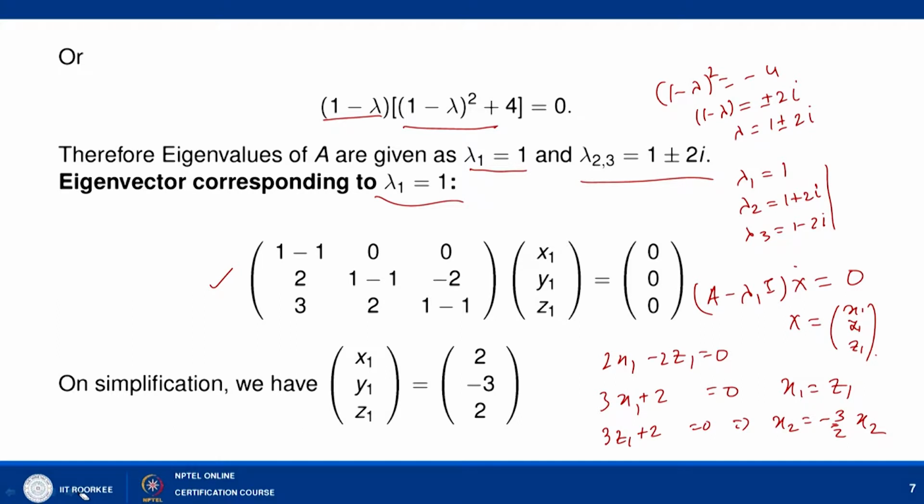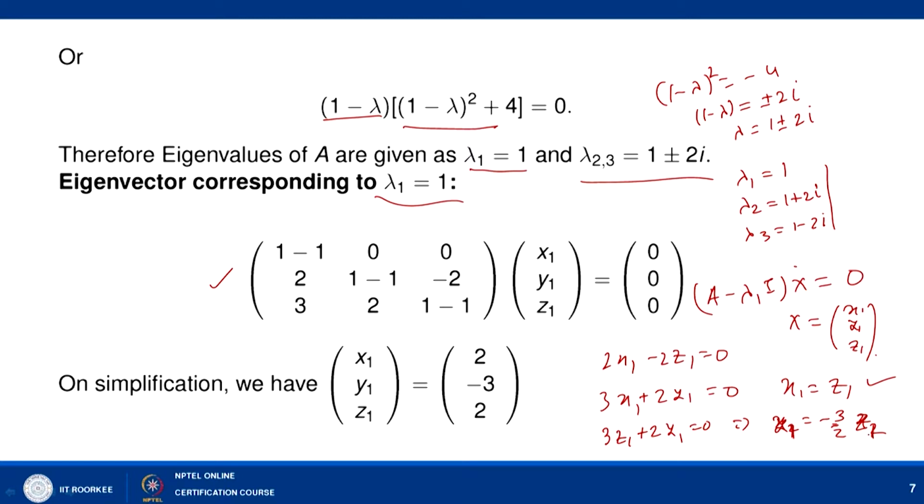So, it is 3 x1 plus 2 y1, and we can write y1 equal to minus 3 by 2 x1. So, now x1 can be written as z1 and y1 can be written as minus 3 by 2 z1.